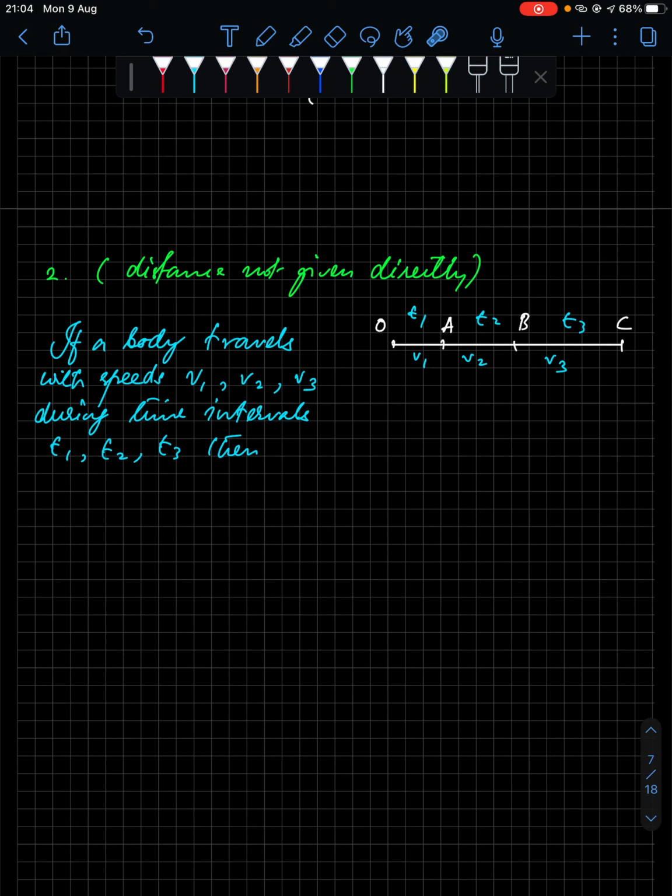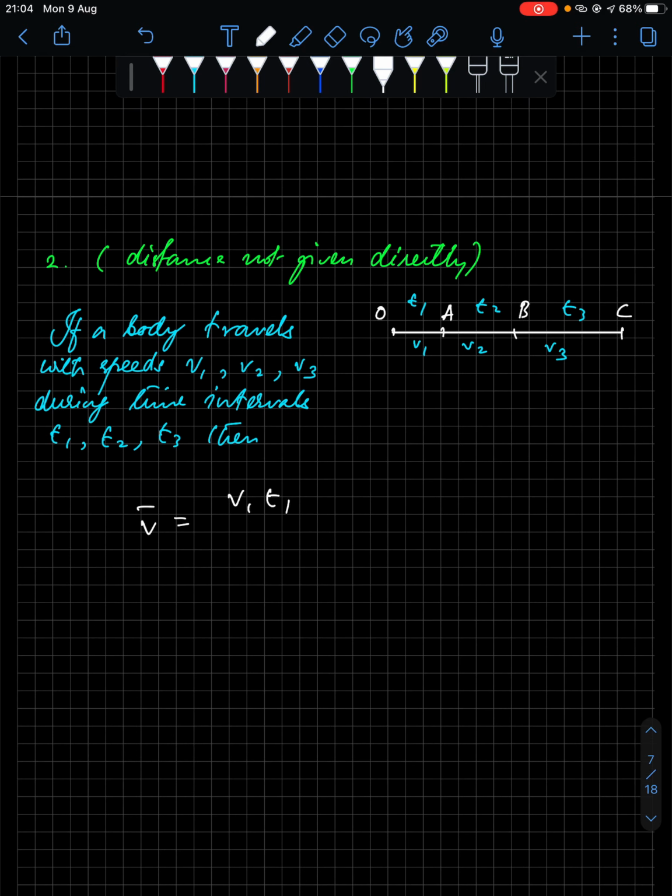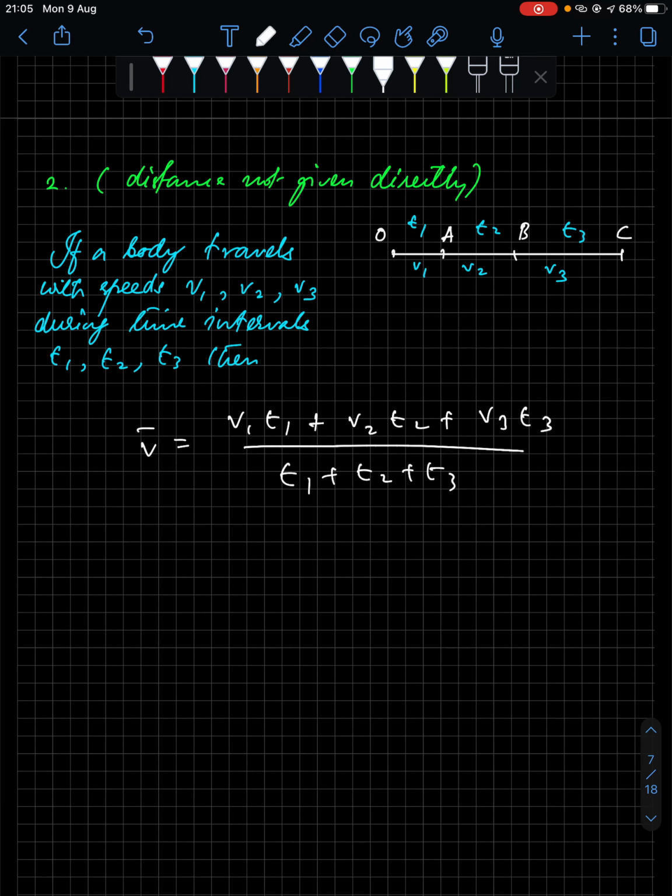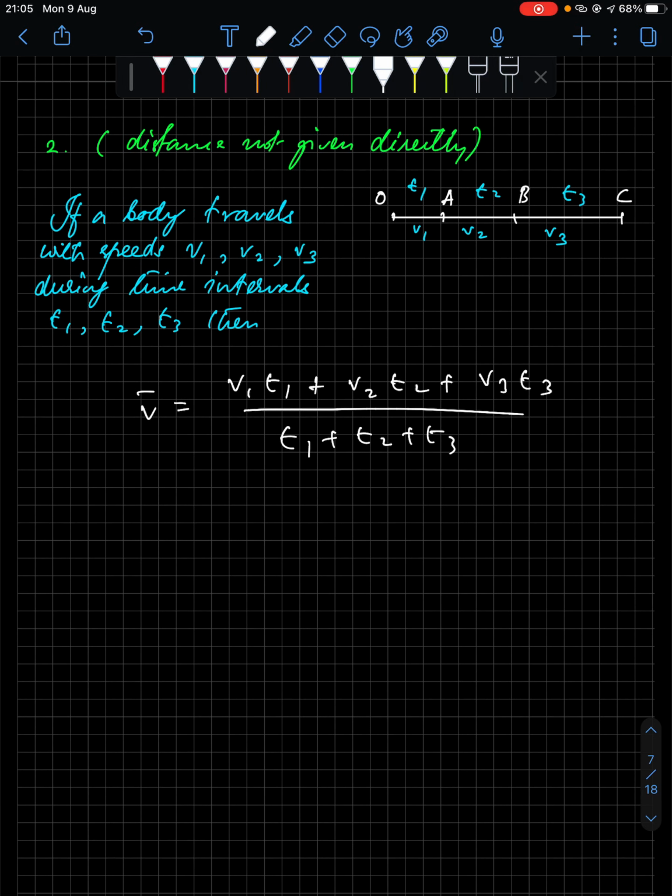Now we can have a second situation where the time is given. Time taken to cover OA is t1, AB is t2 and BC is t3, and these distances were covered with speeds v1, v2 and v3. Now distance is not given directly. So in that case your average speed can be calculated using v1 t1, because distance s1 will be speed v1 into time t1. Accordingly, s2 will be v2 t2 and v3 t3, divided by t1 plus t2 plus t3. That is the total time.